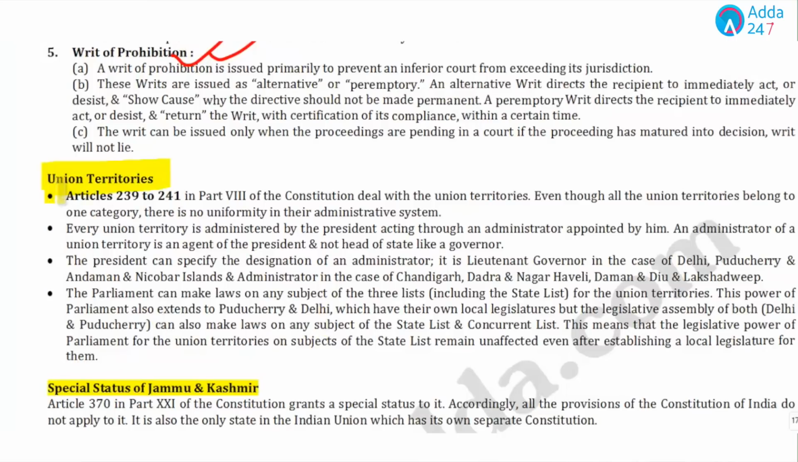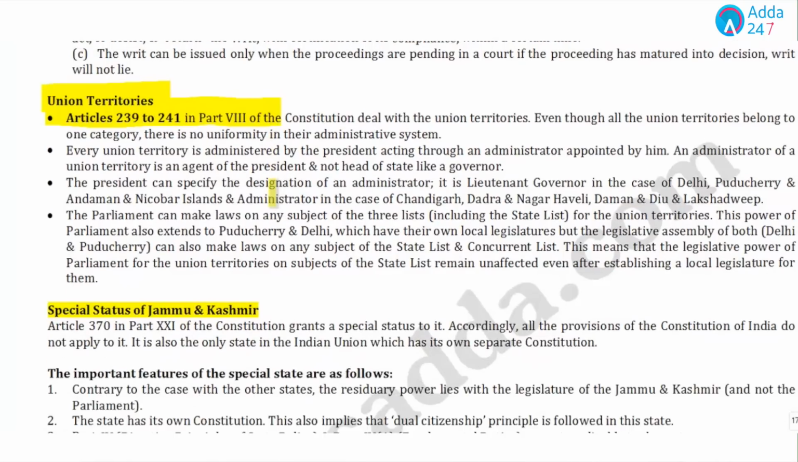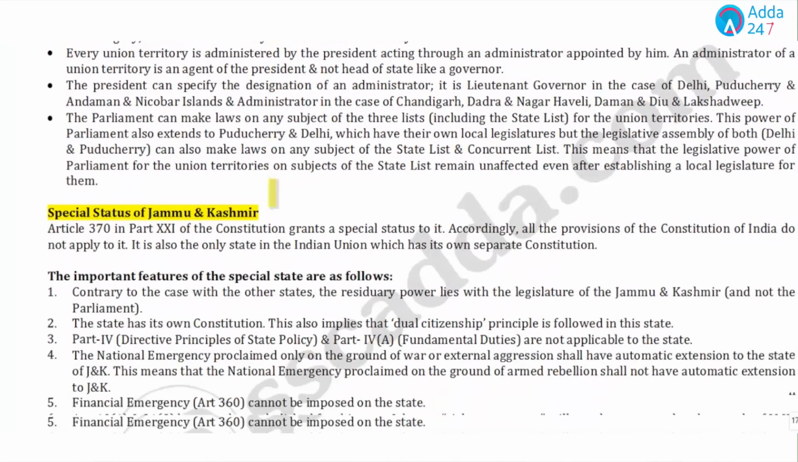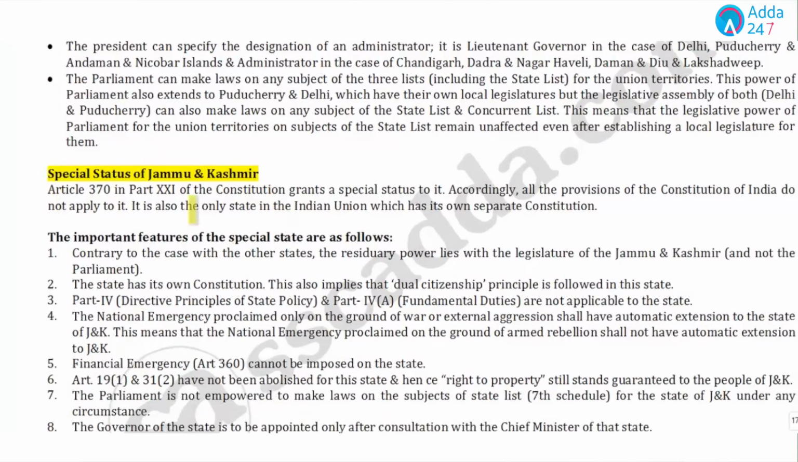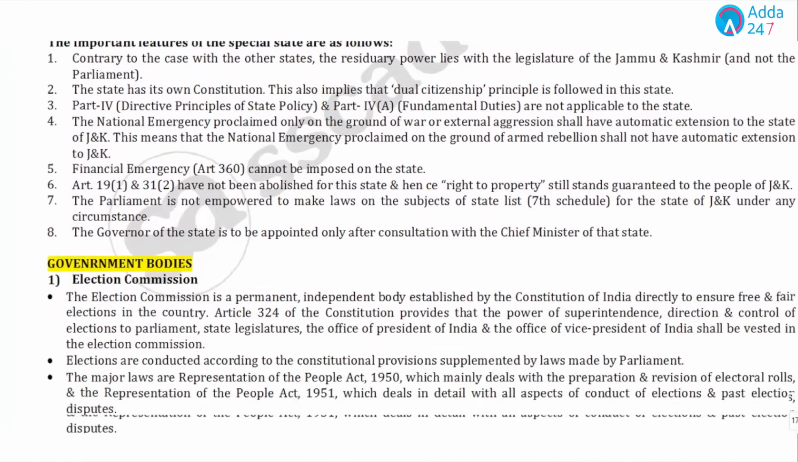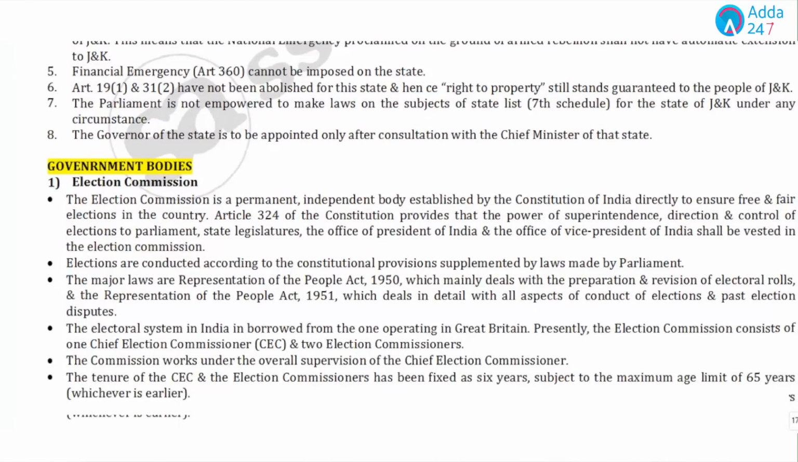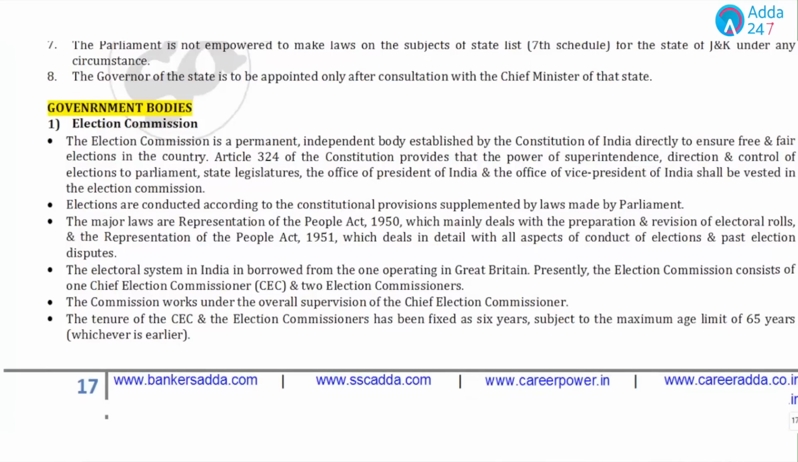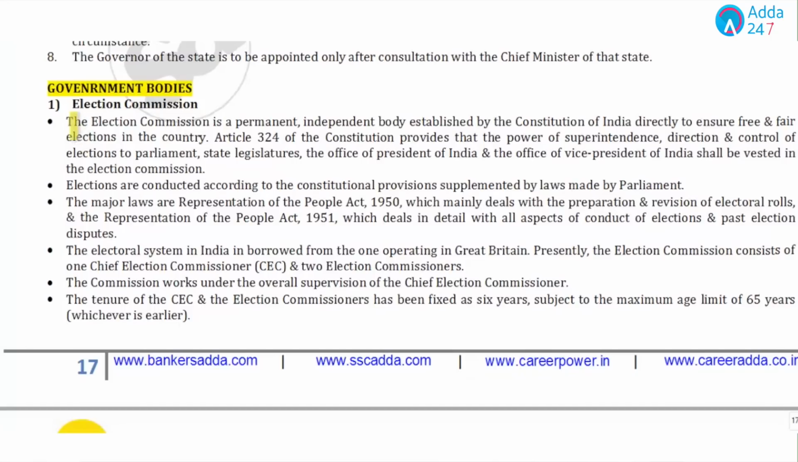Union territories: learn Articles 239 to 241, mentioned in Part 8 of the Constitution. Special status to Jammu and Kashmir is mentioned in Article 317, Part 21 of the Constitution. Now, some of the important government bodies, students, you have to go through. These are very, very easy points. The Election Commission is mentioned in Article 324.